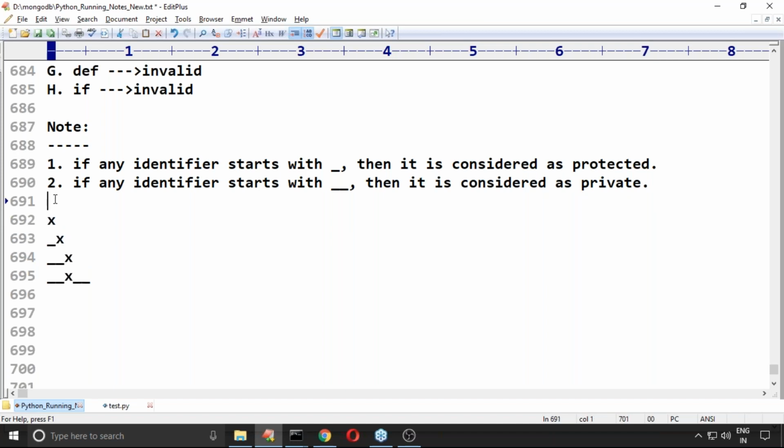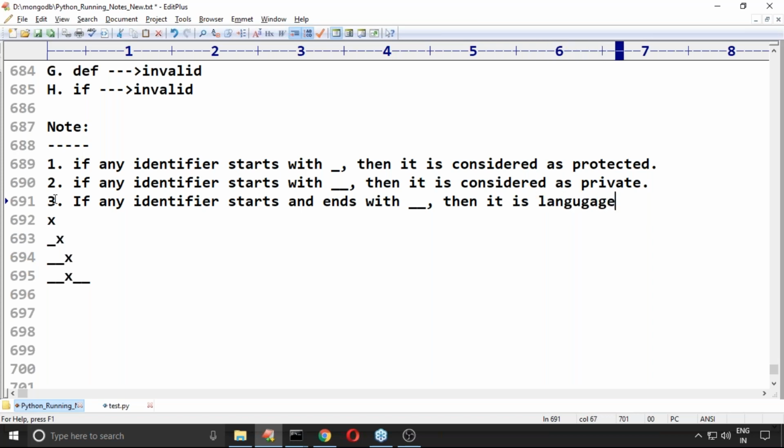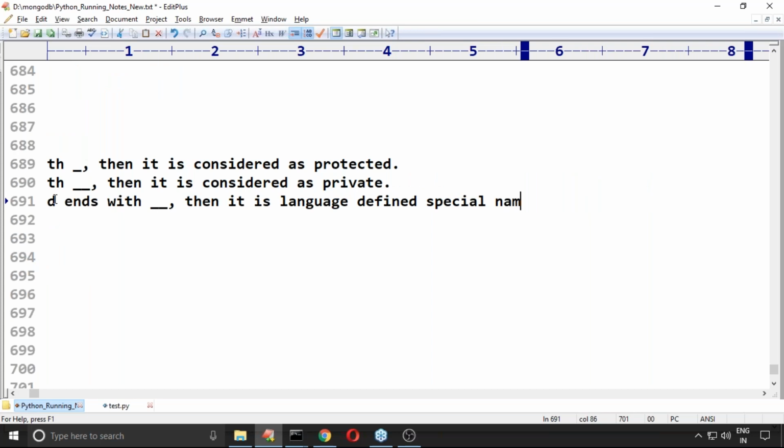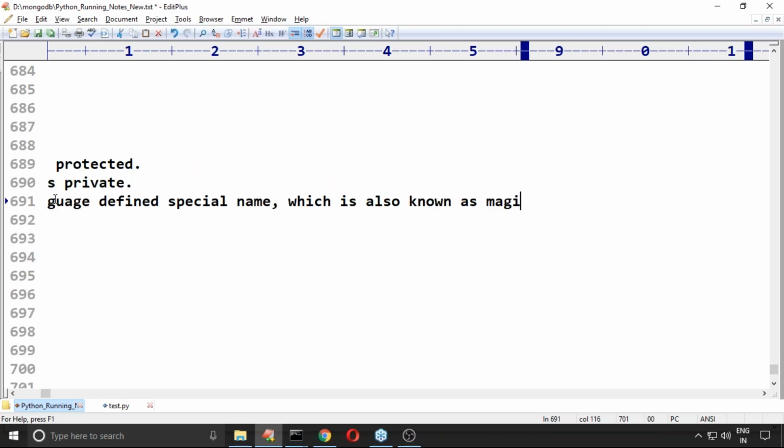Next, the third one. Have you observed? If any identifier starts and ends with underscore underscore, then it is considered a language defined special name, which is also known as magic word, magic method.